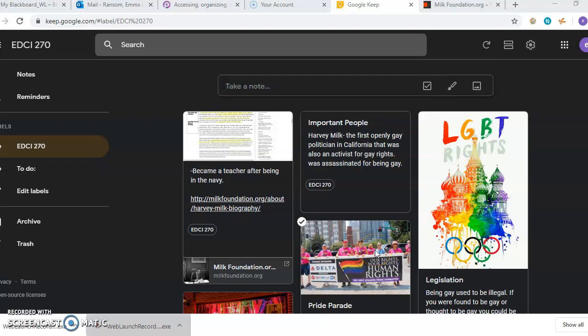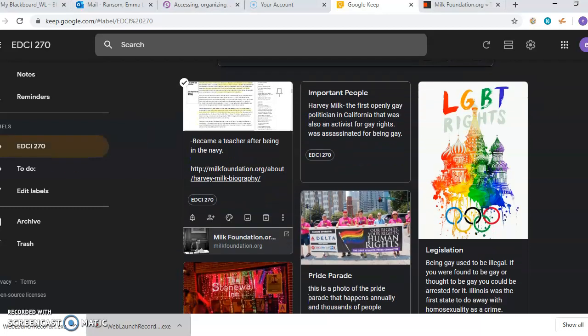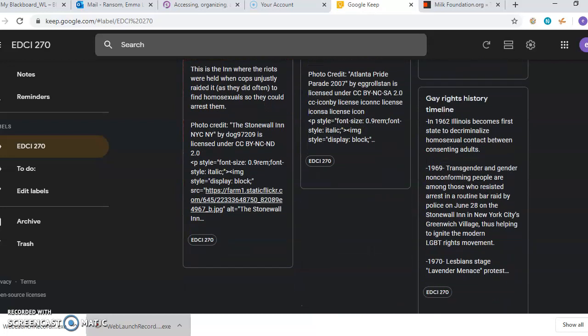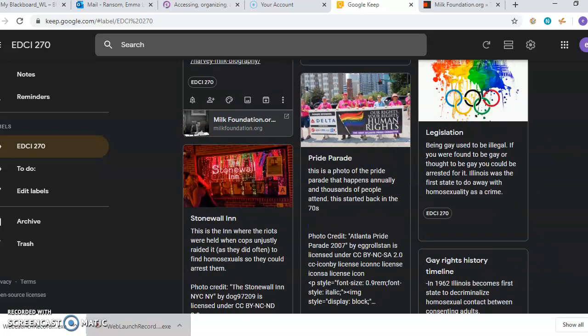Alright, so these are my notebooks in Google Keep. I have an EDCI 270 notebook specifically for this class, for any notes that I need. I've got an important people one, stuff about legislation, information about the Pride Parade and when that began, information about the Stonewall Inn riots, and then some information from a gay rights history timeline, which I think is really important.